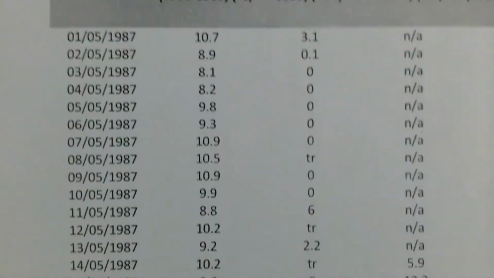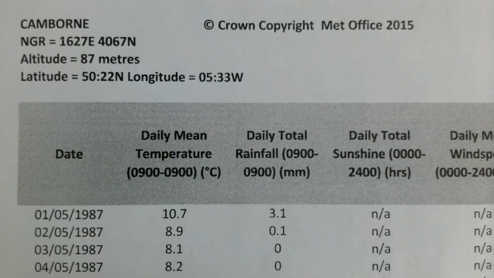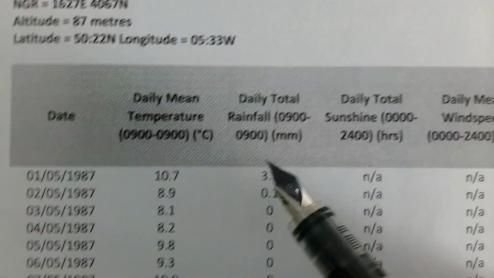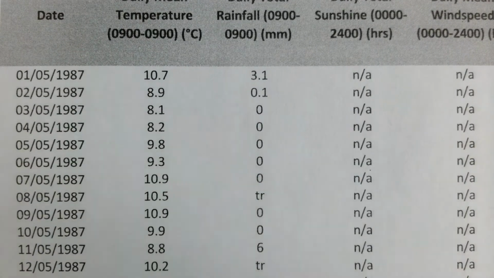That comes up, for example, on the Camborne tab, daily total rainfall, TR. And I have seen in the final exam a 1 marker asking what that means, or what impact that has on whatever it is that you're doing. So that's an important one.